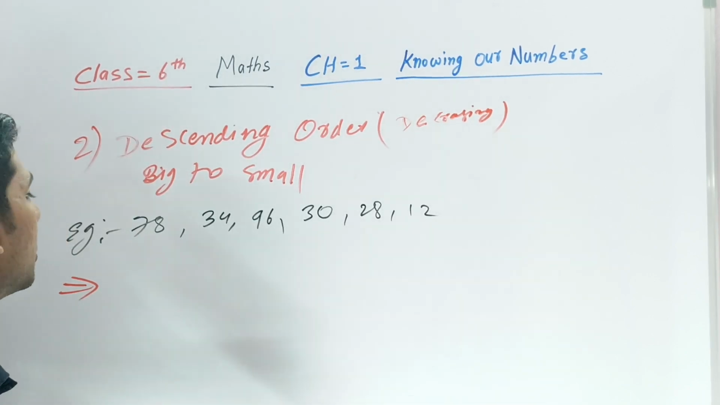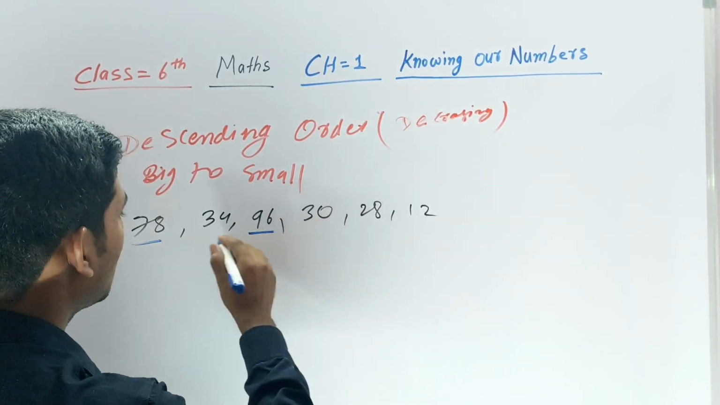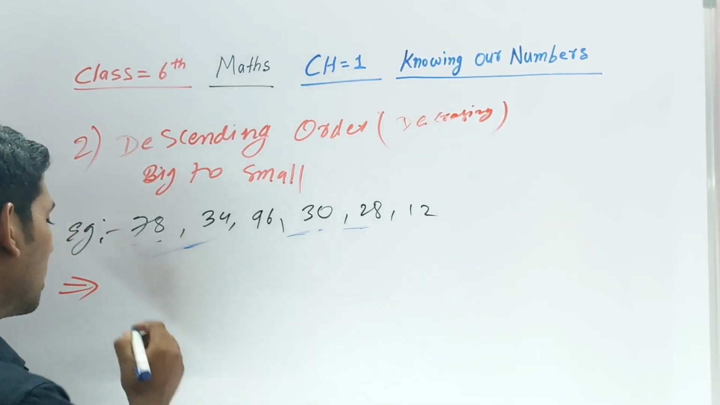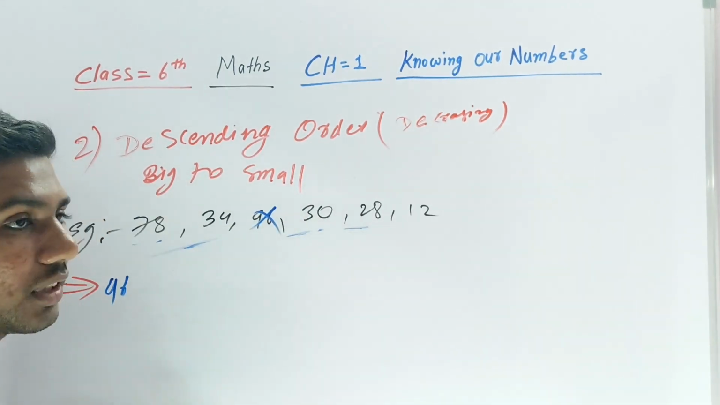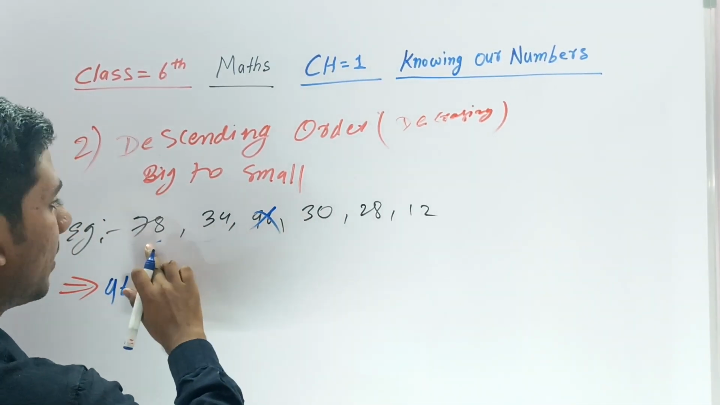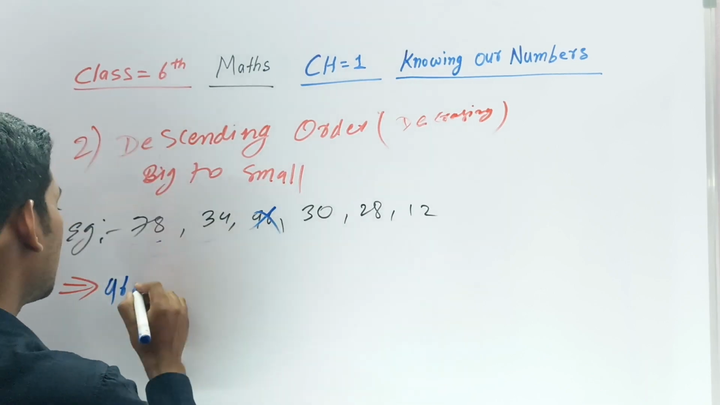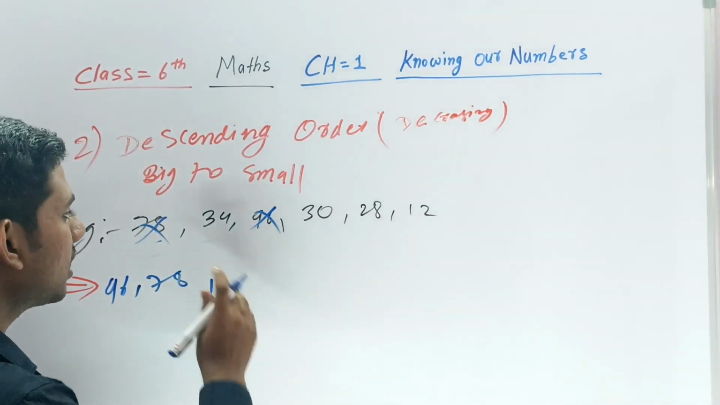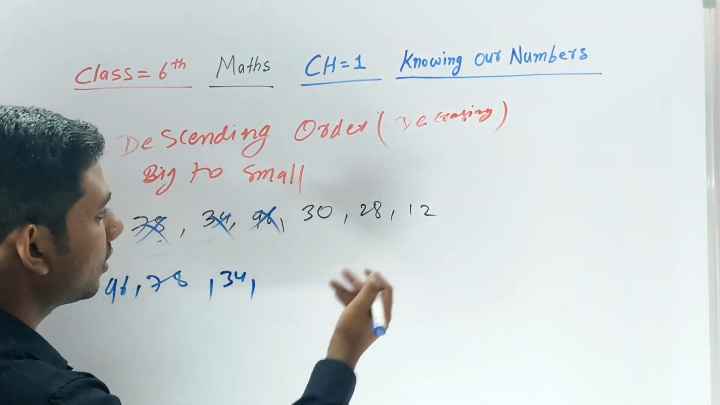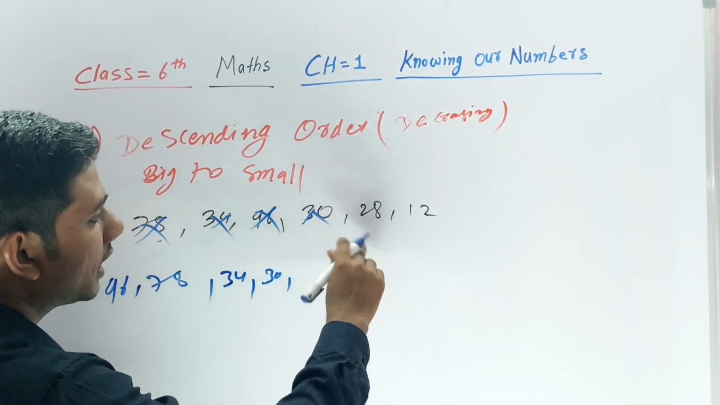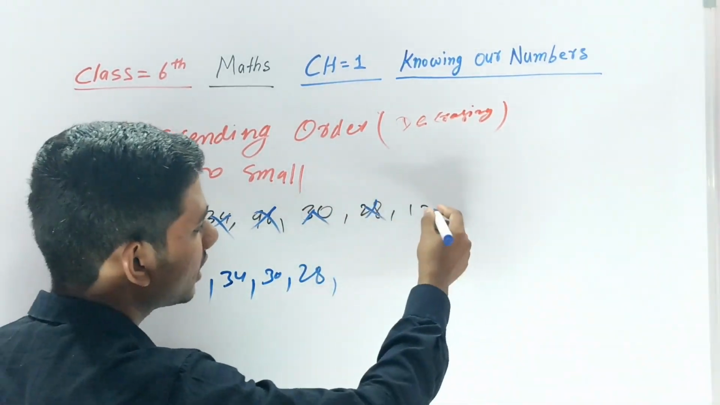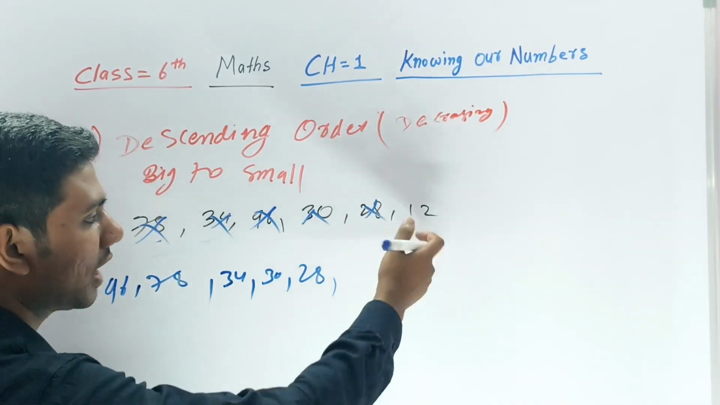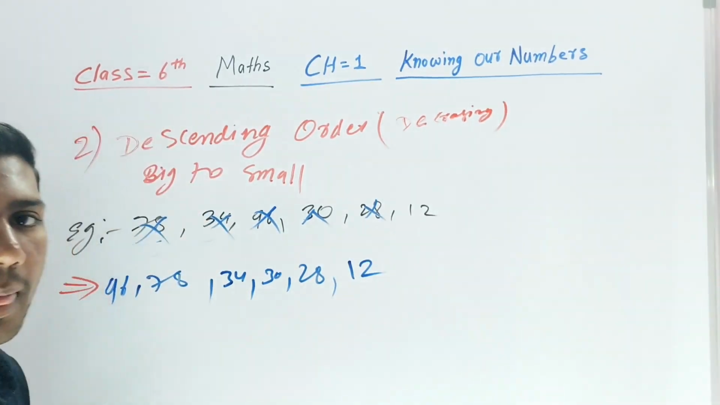In this, see which is the greatest number. 78, 96, 34, 30, 28, 12. Which is the greatest? Obviously 96 is the greatest, right? Cut that 96. After 96, which is the greatest? 78, 34, 30, 28 and 12. 78 is the greatest. Cut that. Then after, see 34, 30, 28, which is greater? 34. Then 30 is greater. Then 28 is greater. Then there is no number to compare, so the last number is 12. We have to write 12. Okay, I hope you understand.